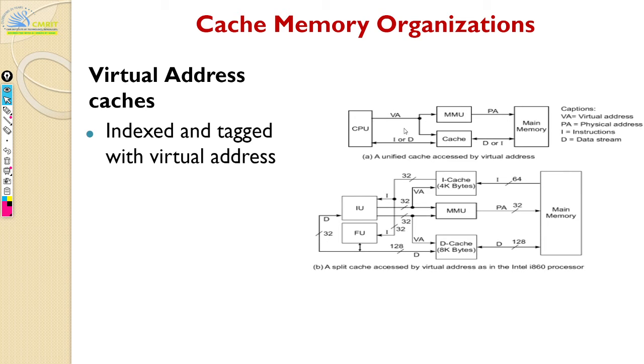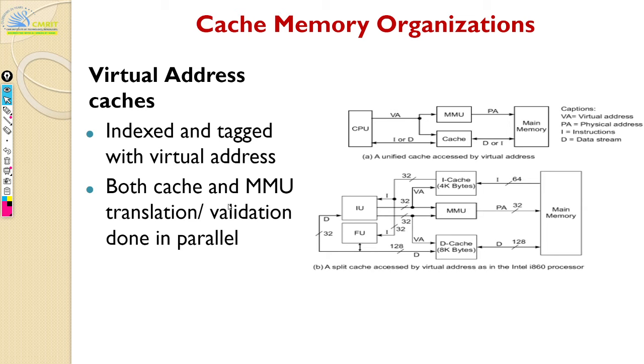So whenever there is a hit, it's going to be a very fast operation. If there is a hit, then cache will immediately return that value to your CPU. No translation is required. Only if there is a miss, then you will have to do a translation, and then you get the physical address, and then you get the data back to your cache. So only if there is a miss, you need to do all this extra hassle, which is not very frequent. That way virtual address cache is advantageous.